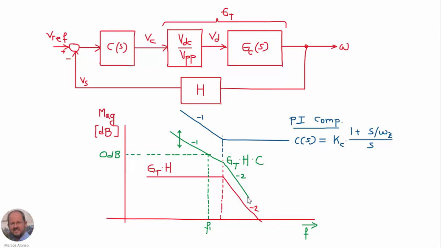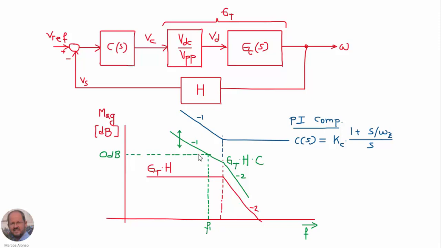So in order for our system to be stable in closed loop, we know that the 0 dBs line has to cross the total loop gain in this part here corresponding to the minus 20 dBs per decade area.